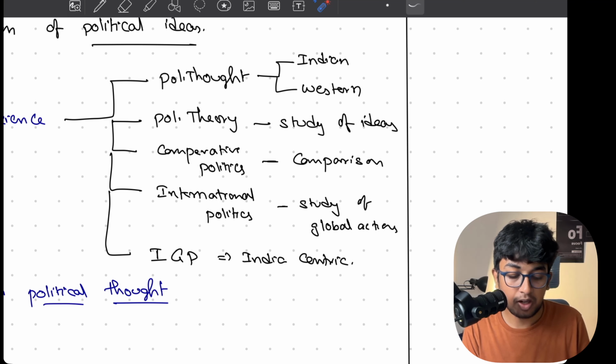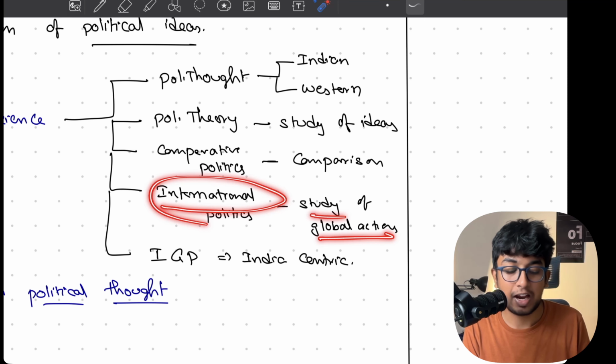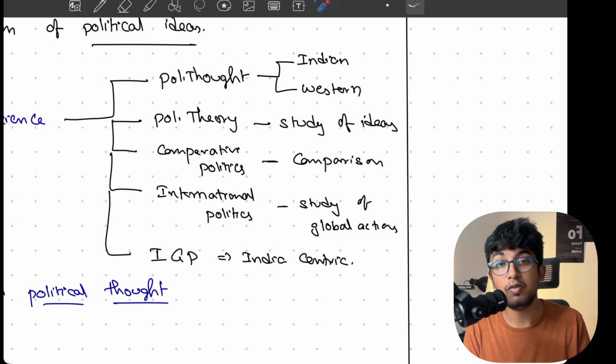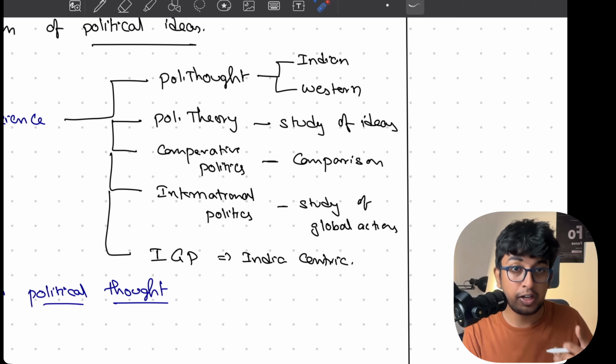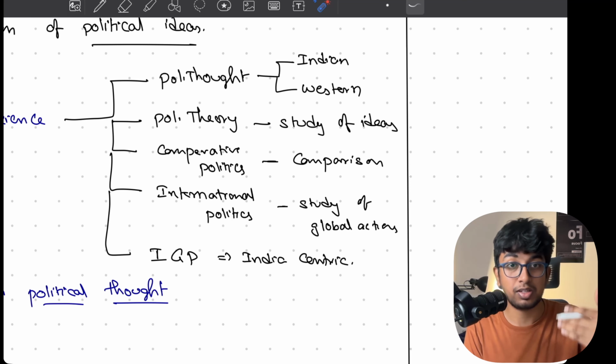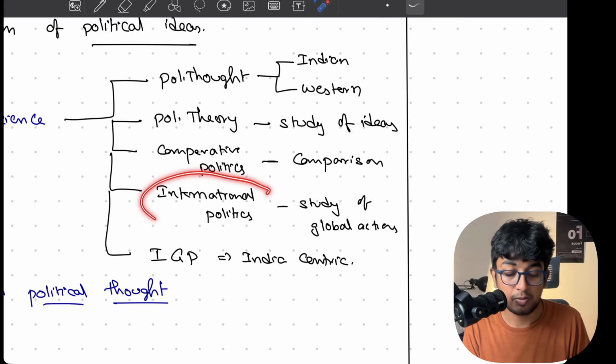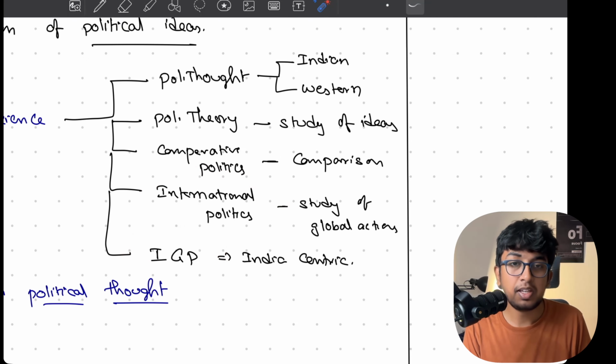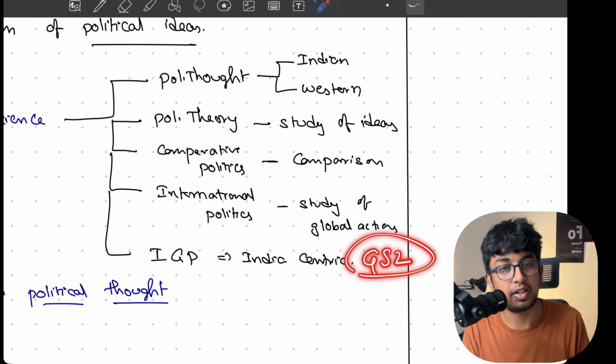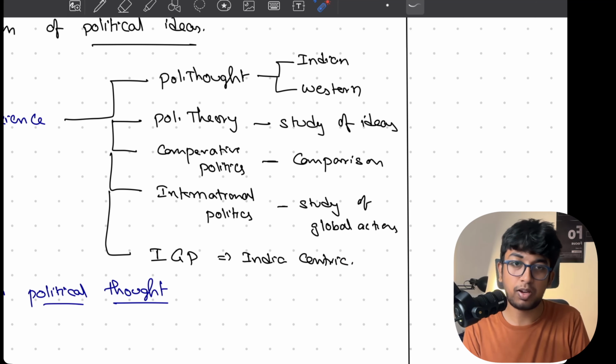And then international politics, we'll be studying the global actions internationally, how they have been defined and how we defined it. Socialism in Russia is different, socialism in India is different. So this is what we are going to cover in international politics and many more things. And IGP. So IGP is nothing but India-centric things. Basically, it is more of your GS2, but we are going to cover it here also and also in the GS2 playlist. So I make one video and use it in two playlists, nothing else.